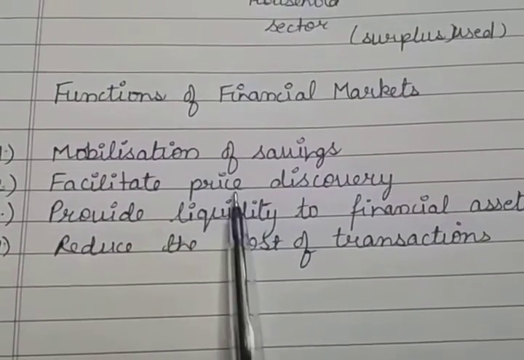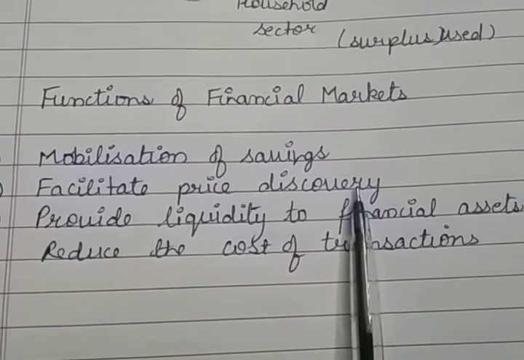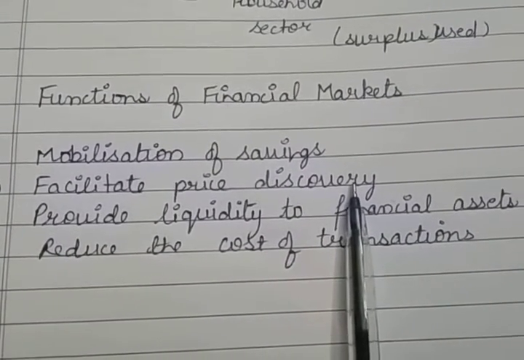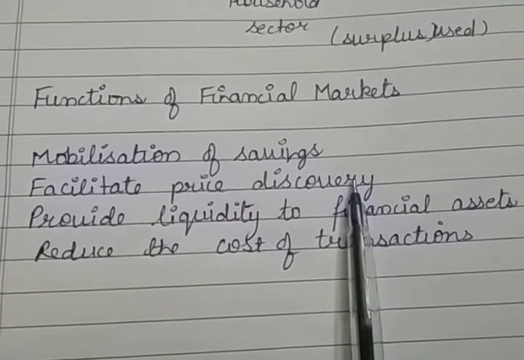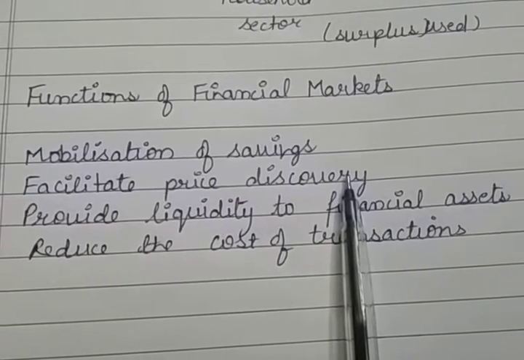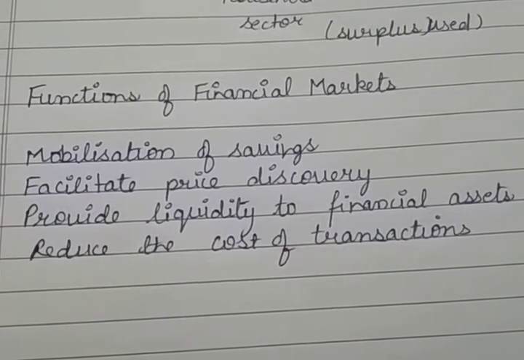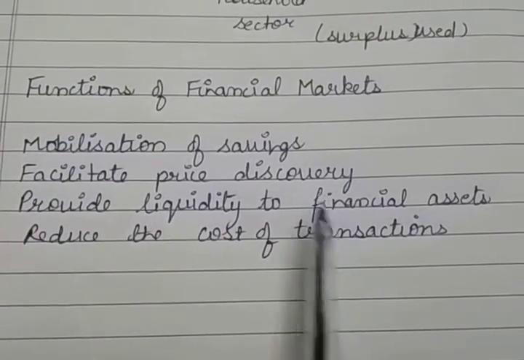Second one is facilitate price discovery. That means the price of anything depends upon the demand and the supply factors. So the demand and the supply of the financial assets and the securities in the financial markets help in deciding the prices of the various financial securities.